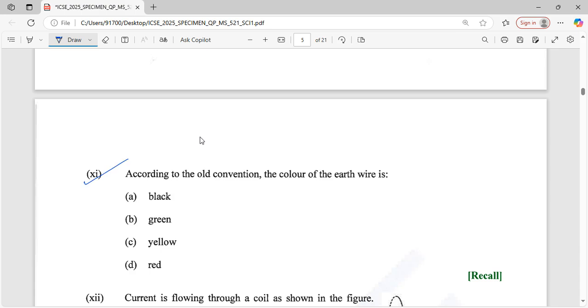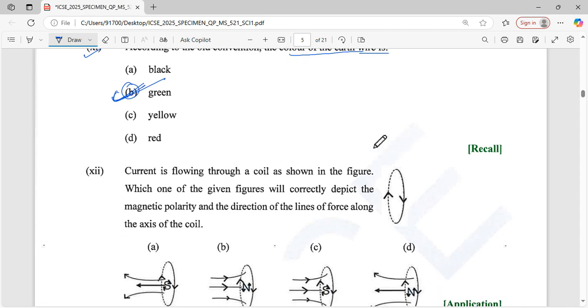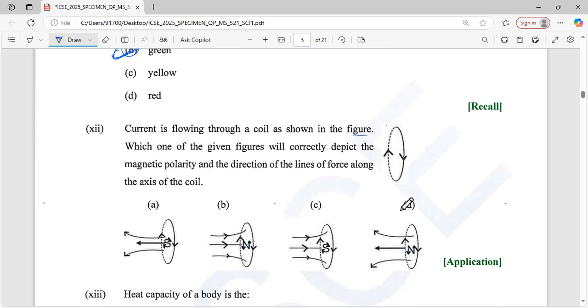Okay, according to the old convention of color of earth wire varies. That question, earth wire has a green color, because earth will represent the green. Okay, and next, current flowing through a coil as shown in figure. Dotted line is backward and this line is forward. Which of the following given correct depicts the magnetic polarity?